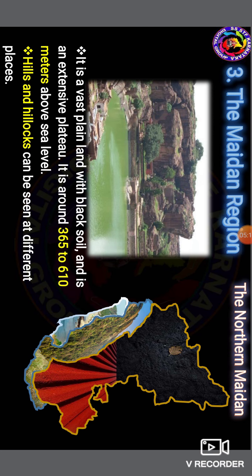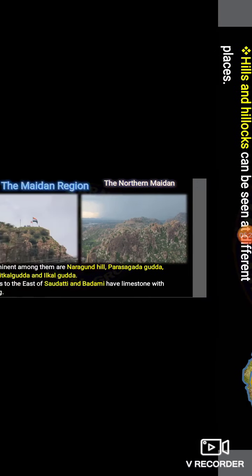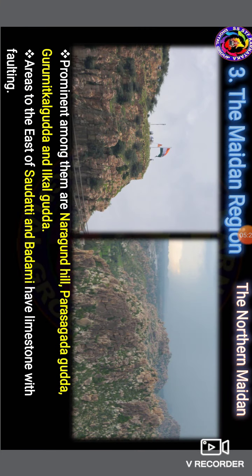In these places, the land is quite different from other places. Hills and rocky hills can be seen in the northern Maidan places.